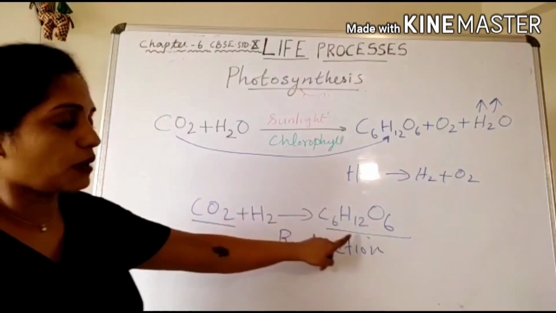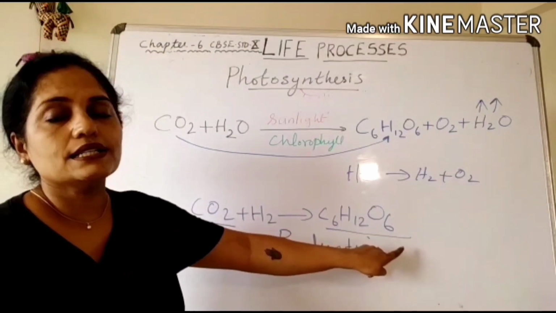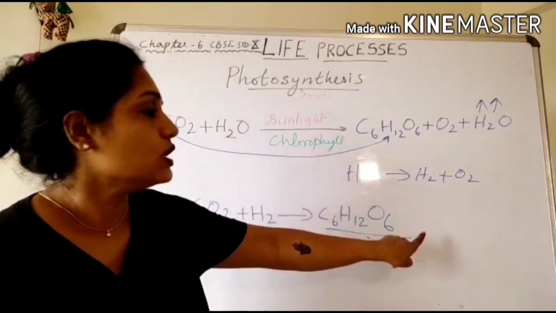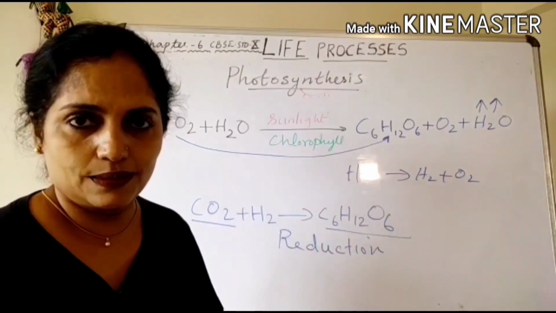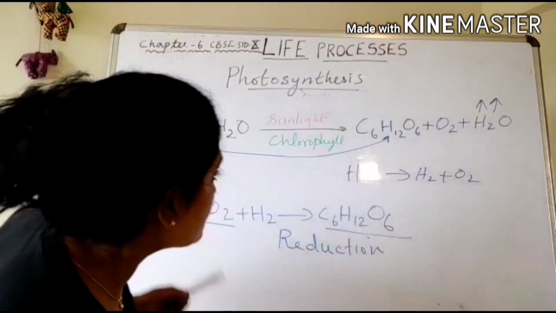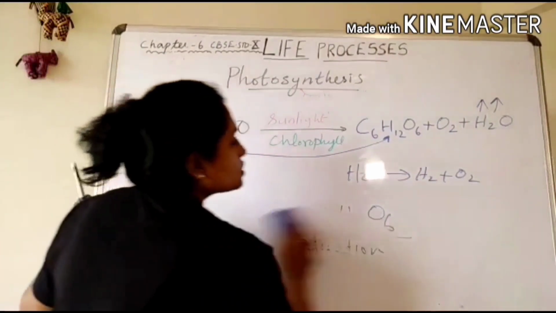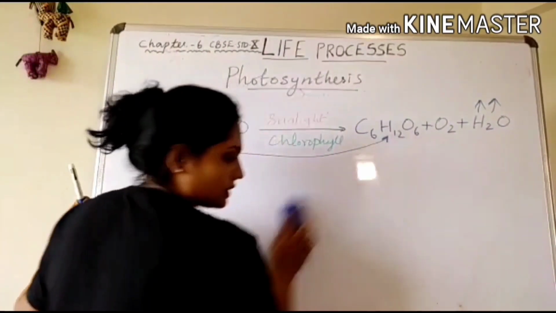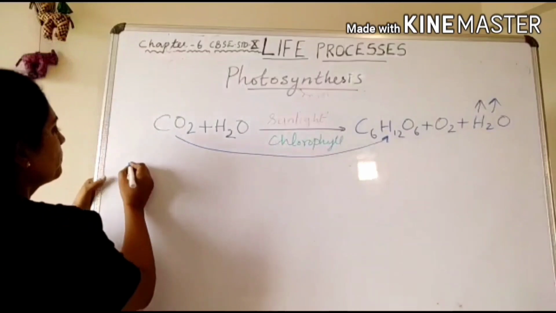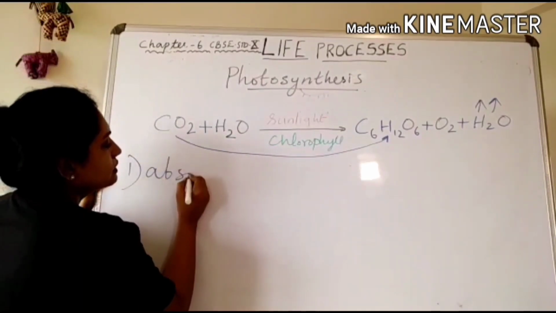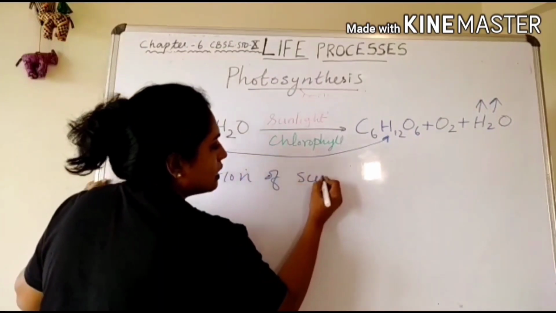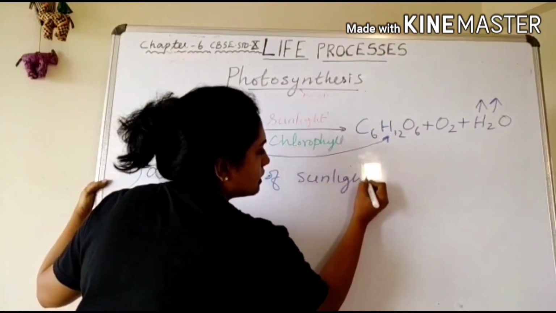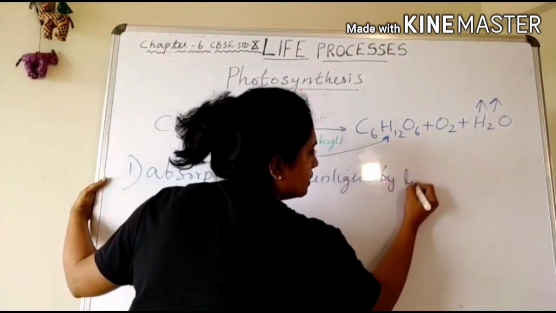Then what happened to this carbohydrate? This carbohydrate immediately changes into starch and is stored in the storage organs. So what are the events taking place in the process of photosynthesis? First one is absorption of sunlight by the chlorophyll.